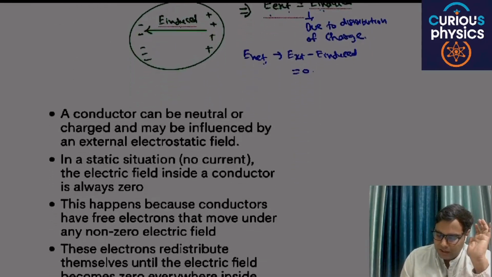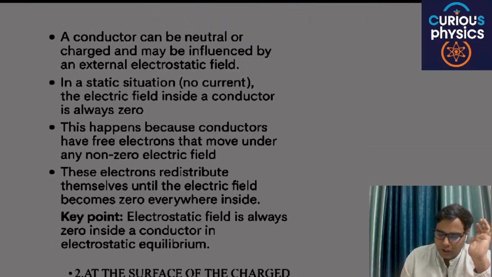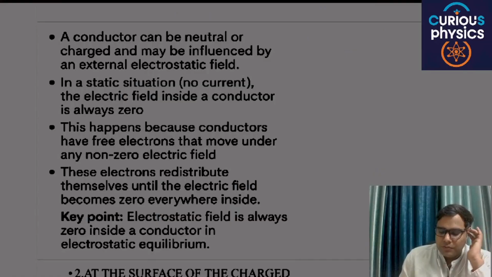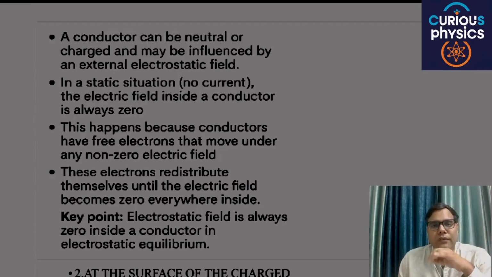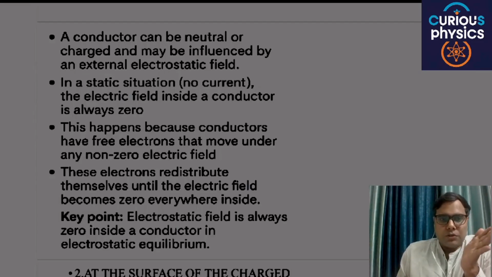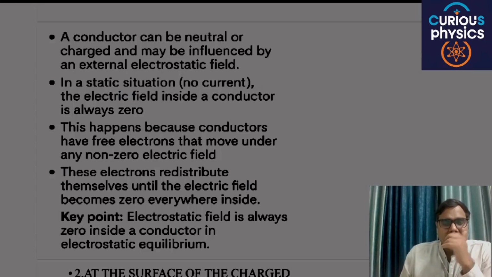Next is basically the theory portion. A conductor can be neutral or charged, and may be influenced by an external electrostatic field. In a static situation, the electric field inside a conductor is always zero. This happens because conductors have free electrons that move under any non-zero electric field. In this particular situation, electrons or negative charge move from the right hand side to the left hand side.